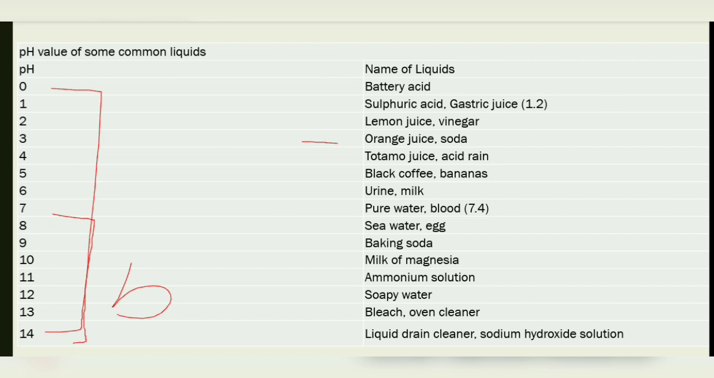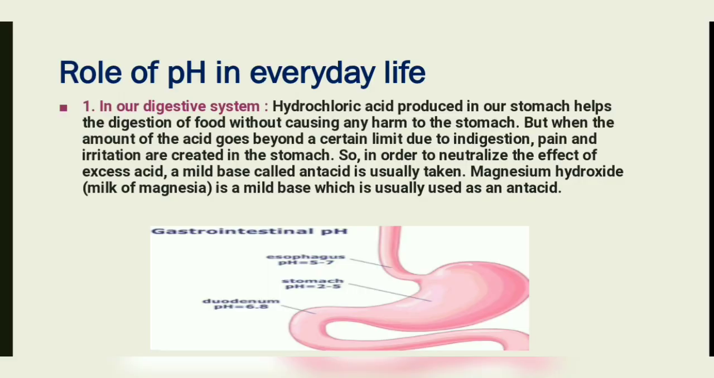Tomato juice and rainwater have a pH of 4. Fifth, black coffee and banana. Sixth, urine and milk. Seventh, pure water and blood, which have 7.4, meaning it is neutral in nature. The most basic, having a value of 14, are liquids like drain cleaner and sodium hydroxide solution.